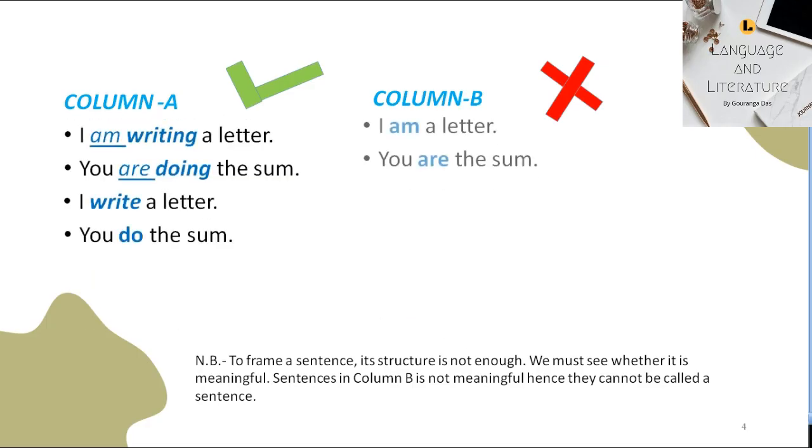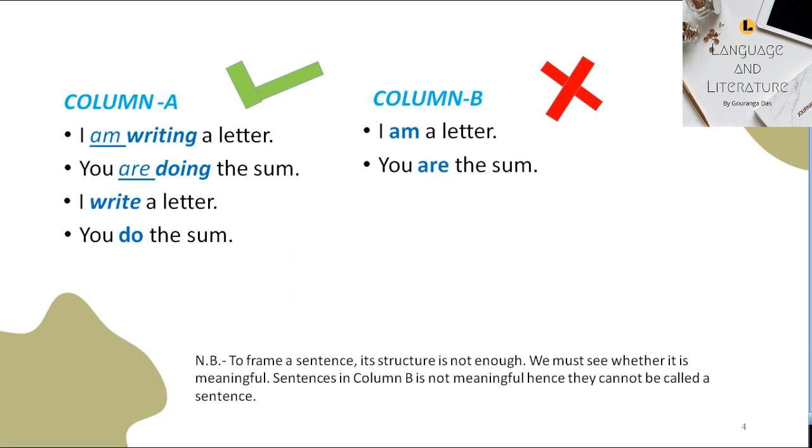Study the sentences shown on the screen. The four sentences written above under group A have verb. In sentence number 1, the verbs are am and writing. In sentence number 2, verbs are are and doing. In sentence number 3, verb is write, and in sentence number 4, verb is do. The verbs write and do can be used independently, but the verbs am and are are not able to be used independently.